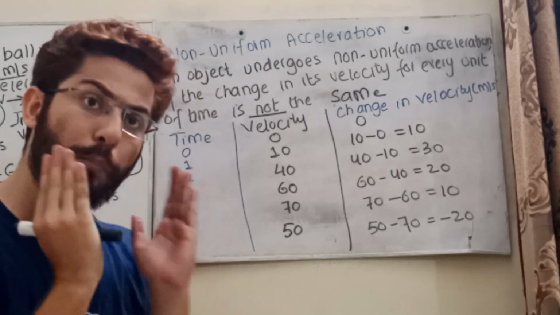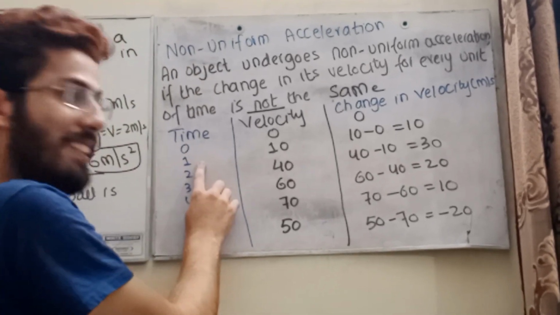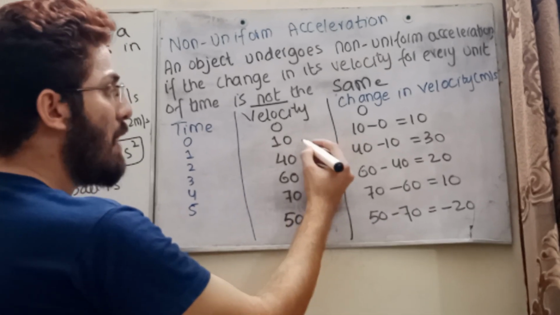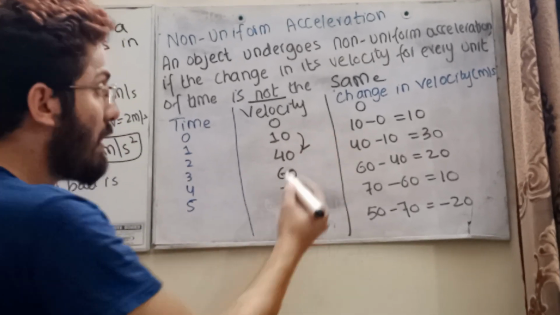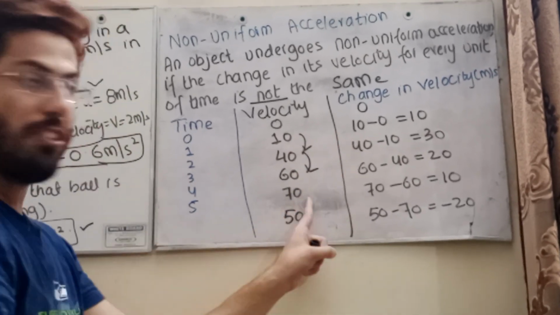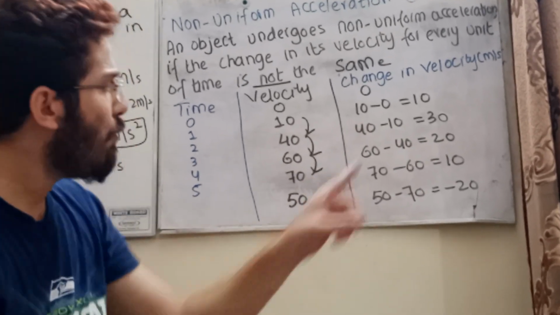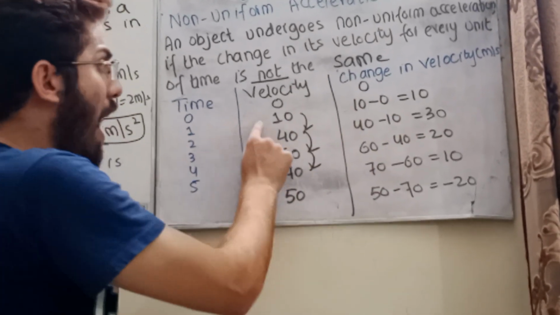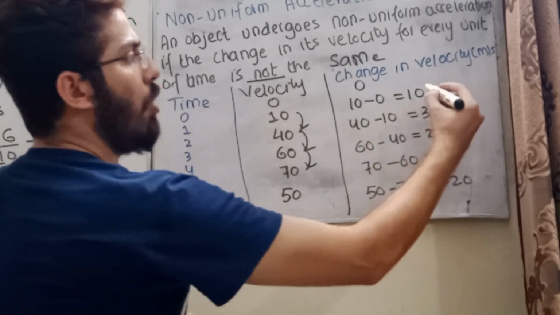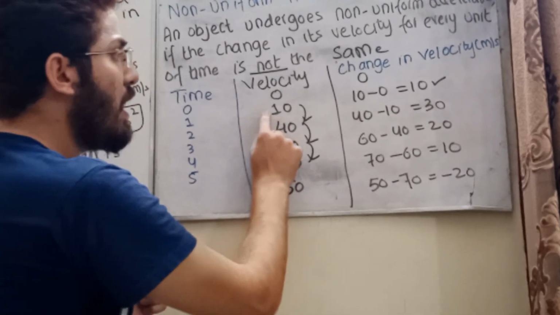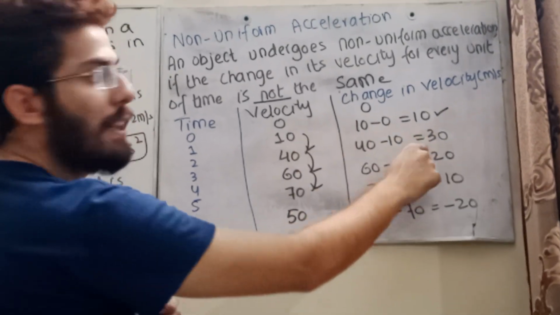Now see from the table. At 1 second, velocity is 10. At the second second, velocity is 40. At the third second, velocity is 60. At the fourth second, velocity is 70. If I find the change, final minus initial, I get 10. Now final minus initial, 40 minus 10, I will get 30.